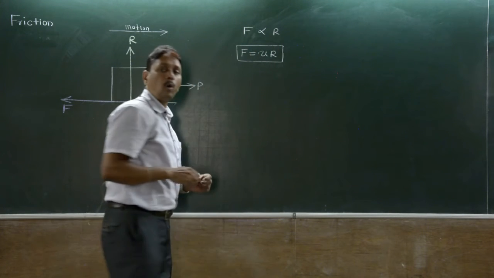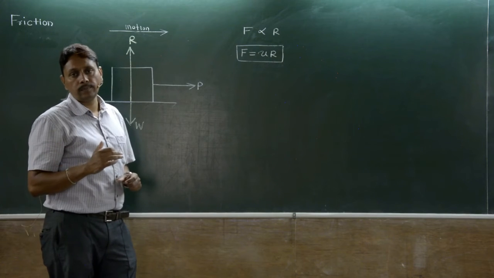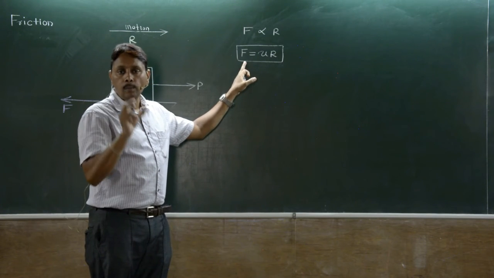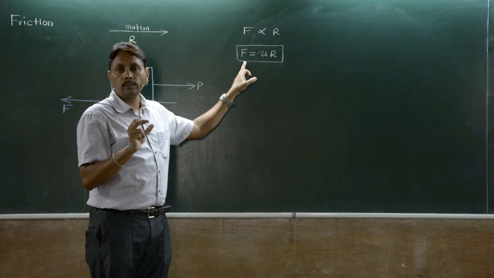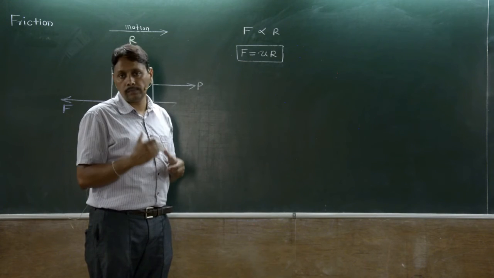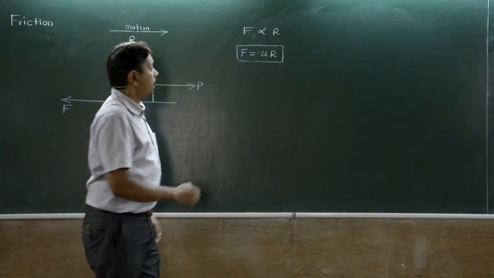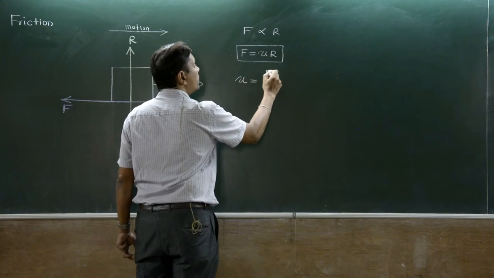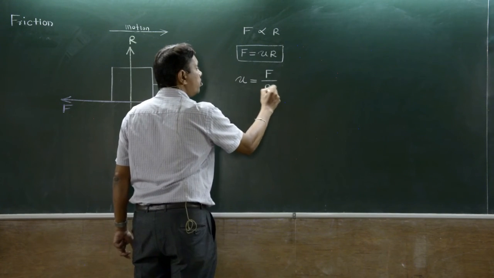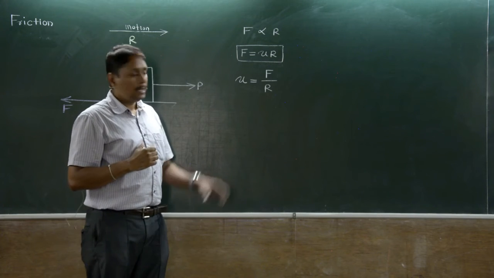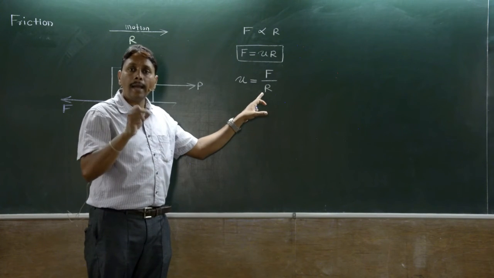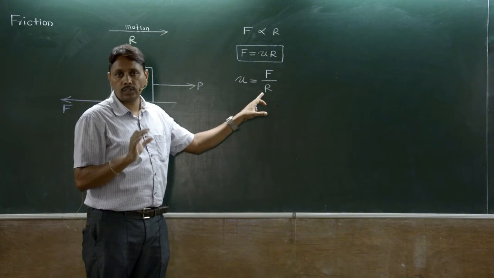This is the expression for coefficient of friction. This formula one can apply only when the body is just on a point of motion or it is in motion. And this mu is nothing but the coefficient of friction. It is simply the ratio of limiting friction to normal reaction at the common surface of contact.